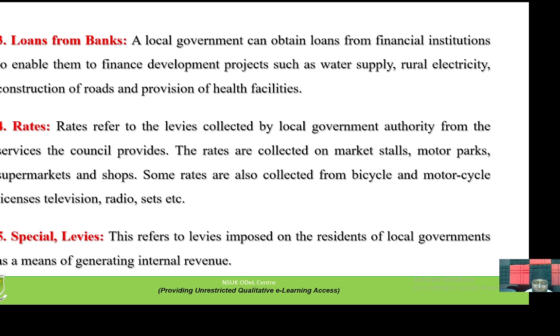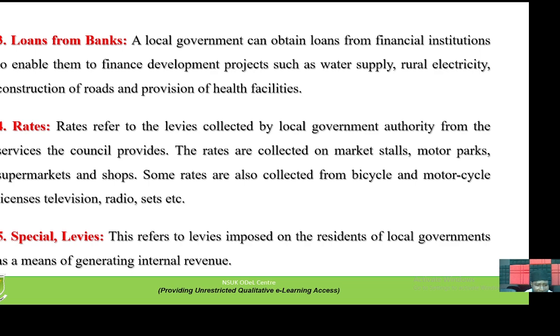The rates are collected on market stores, motor parks, supermarkets, and shops. Some rates are also collected from bicycles and motorcycles, licensed television and radio sets, etc. All those rates are in the form of a tax system that local government applies to these areas: market rates, motor park rates, supermarket rates, shop rates, even motorcycles. Local government collects those rates in order to form some basis of revenue generated within the local atmosphere.